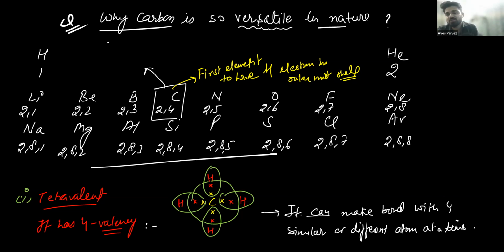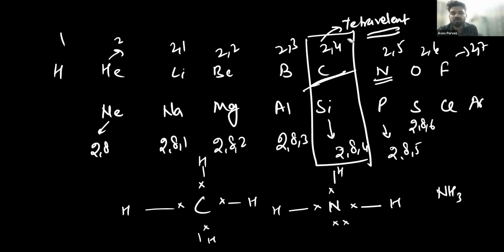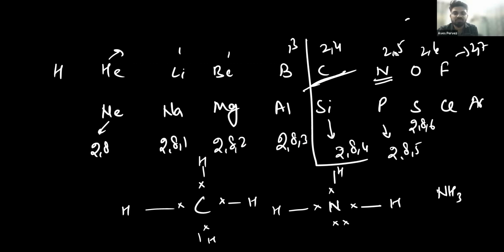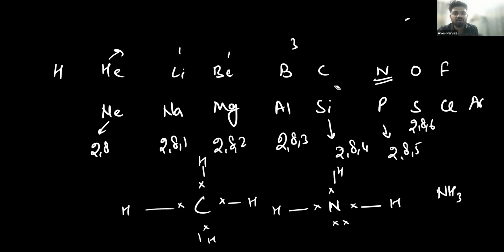Let me explain why carbon has a large number of compounds. Consider the electronic configuration of the first 20 elements, as written here.